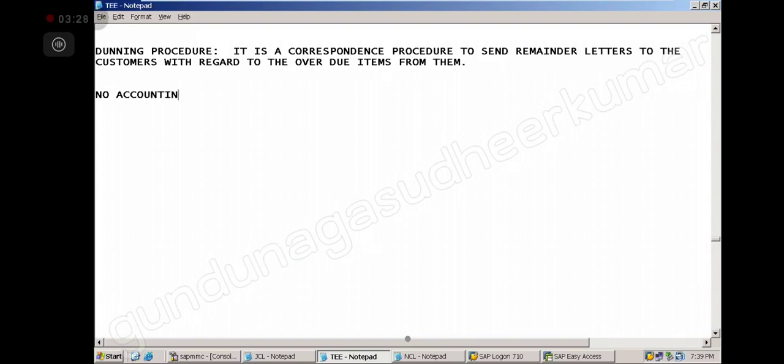No accounting entry is generated because of Dunning.